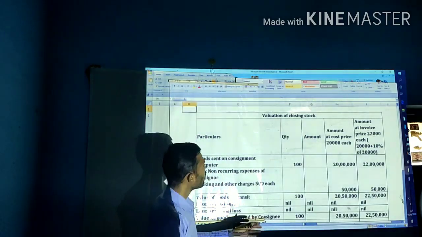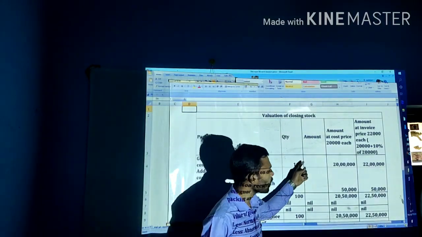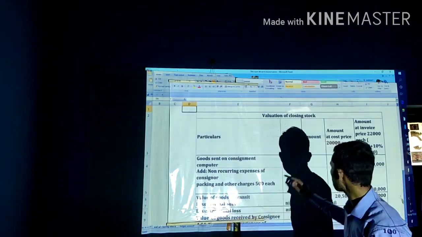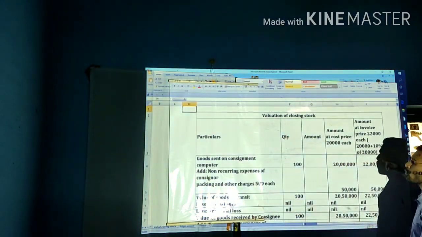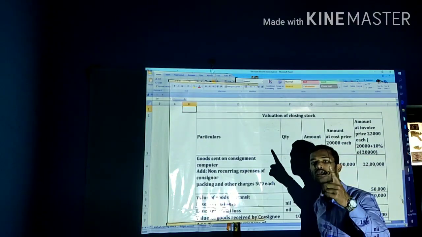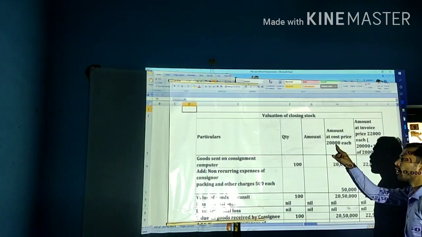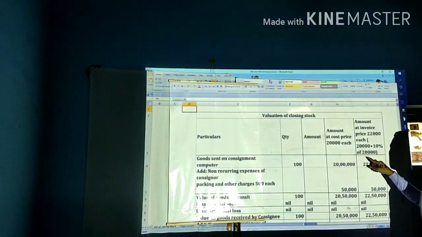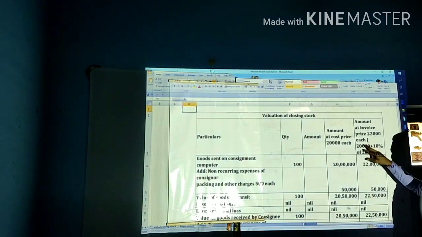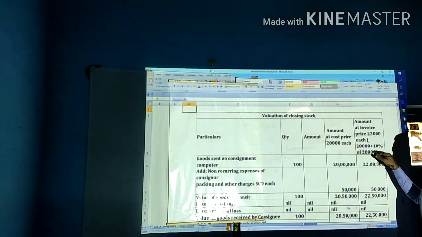The quantity sent is 100, at cost price 20,000 each. When it is converted to invoice price, the problem says 10% above the cost. If cost is 100%, then 10% of 20,000 is 2,000, so 20,000 plus 2,000.